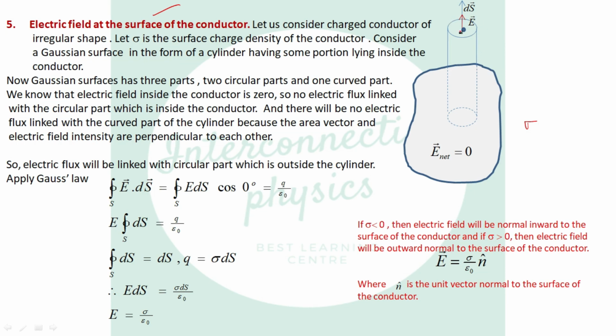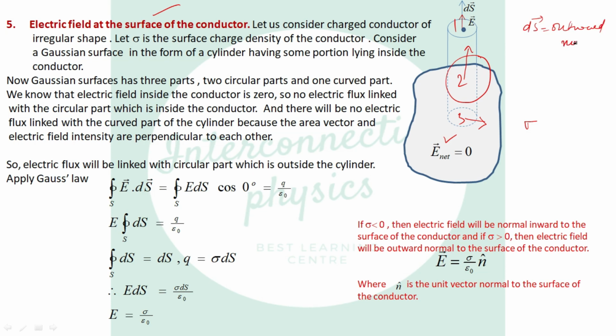Now we have three surfaces, 1, 2 and 3. Since the third surface is lying inside the conductor, and we know inside the conductor electric field is 0, this will correspond to 0 electric flux. Now this is the curved part. In the curved part, if we say electric field is in this direction, then the ds vector, the area vector, is always the outward normal.